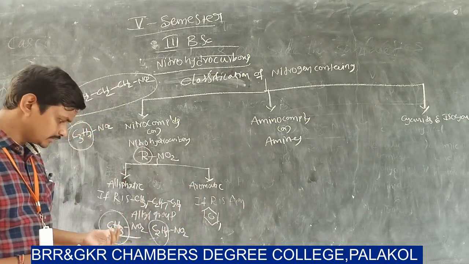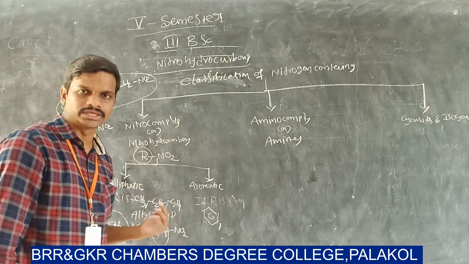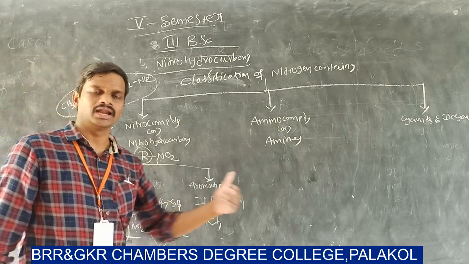Here the compound name is nitromethane. Here the compound name is nitroethane. The nomenclature is discussed in later classes.